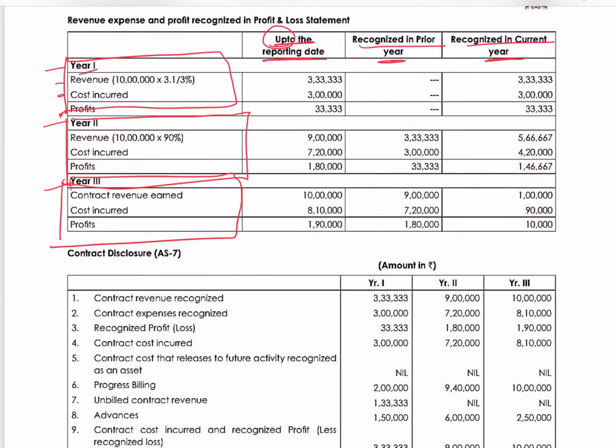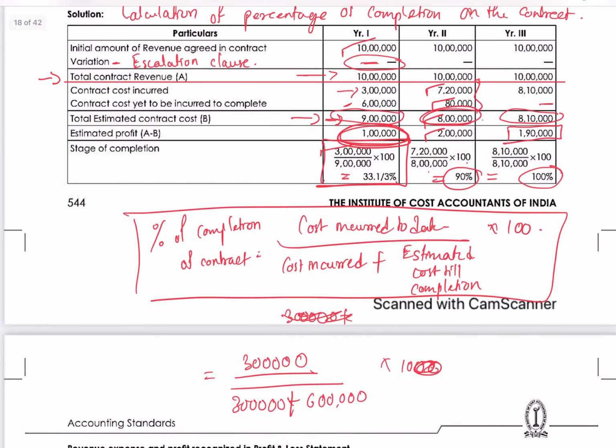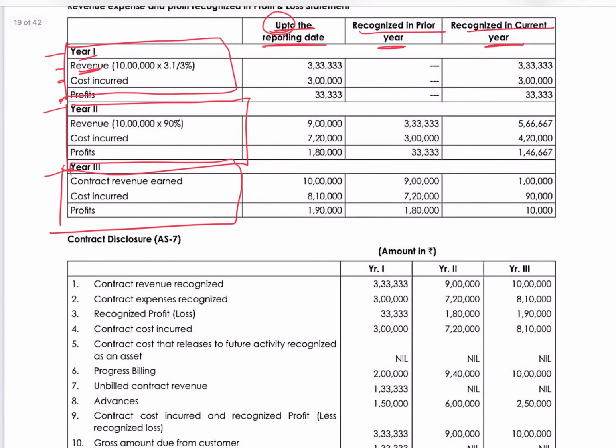So starting with year 1. So revenue, how much revenue, percentage of completion basis will book the revenue. So percentage of completion was 33 1/3% on our contract price. So 10 lakhs, 33 1/3%, which is nothing but 1/3 of the contract price, comes out to 3,33,333.